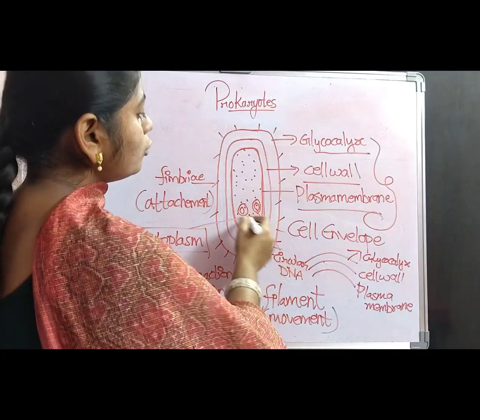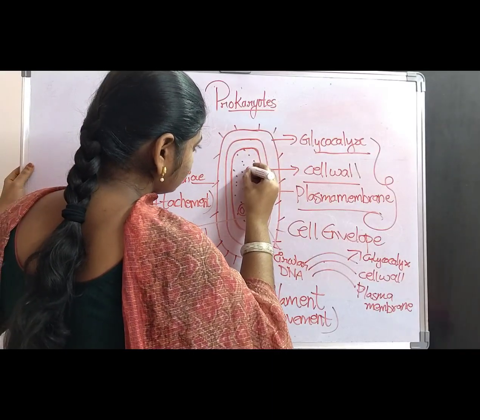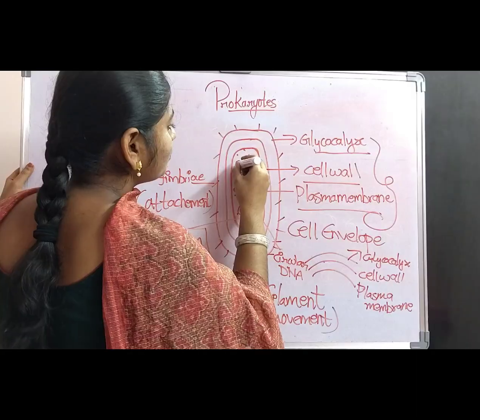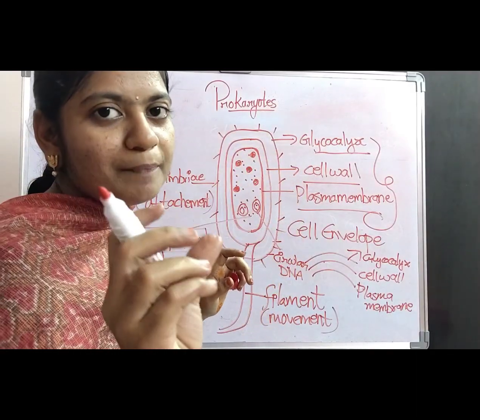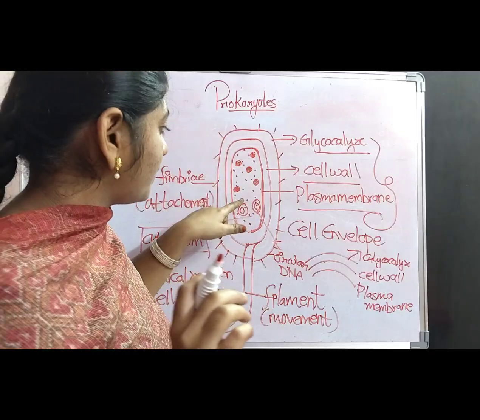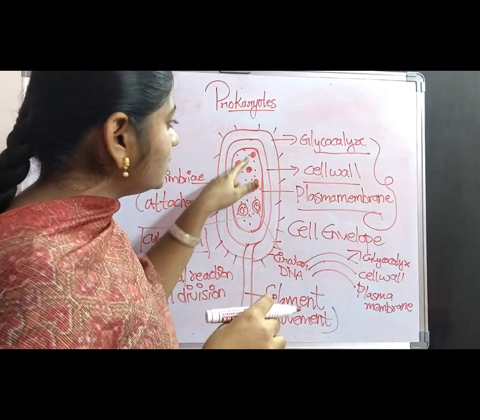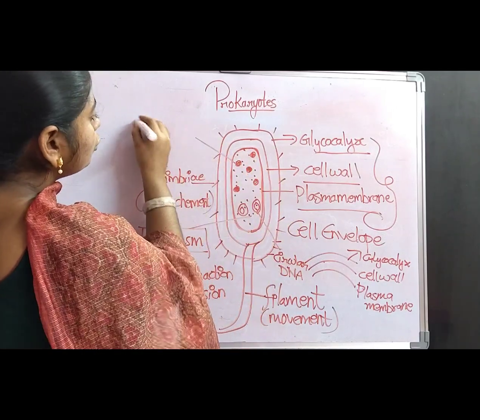And also, along with this circular DNA, some circular bodies which are densely packed are present. Circular structures are present inside the cytoplasm which are freely floating. What are these circular bodies called? These circular bodies are called inclusion bodies.